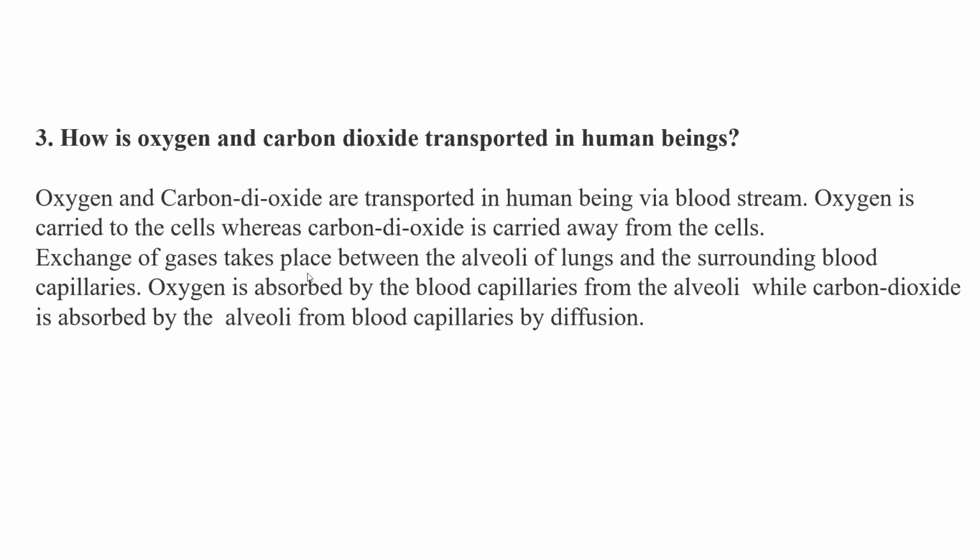Exchange of gases takes place between the alveoli of the lungs and the surrounding blood capillaries. Oxygen is absorbed by the blood capillaries from the alveoli, while carbon dioxide is absorbed by the alveoli from the blood capillaries by diffusion. This is completely how the transfer of oxygen and carbon dioxide takes place.